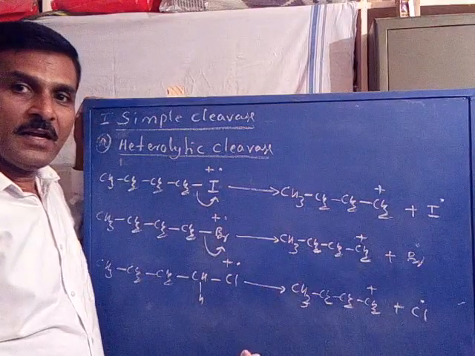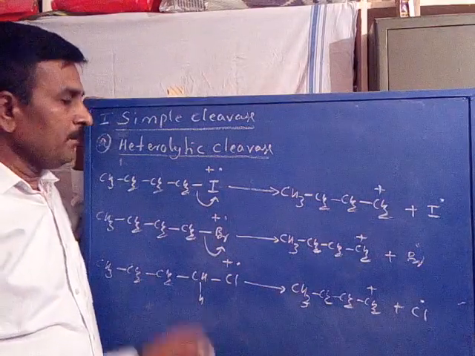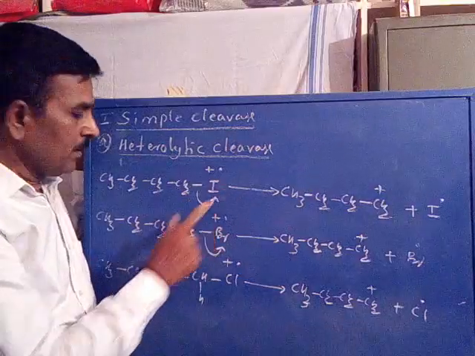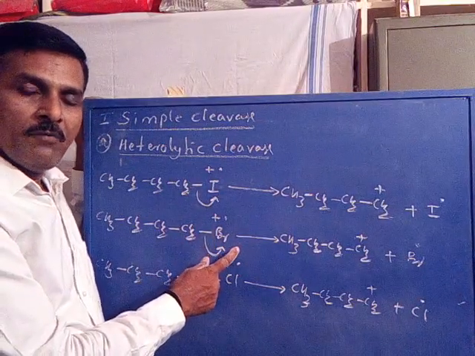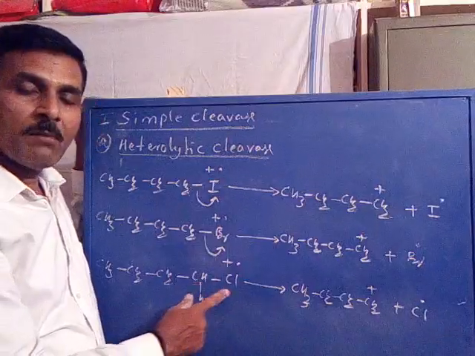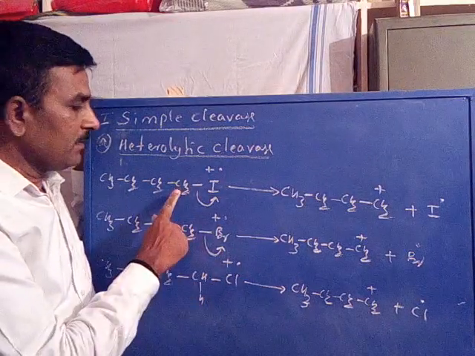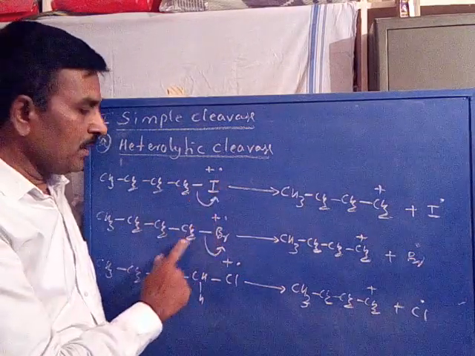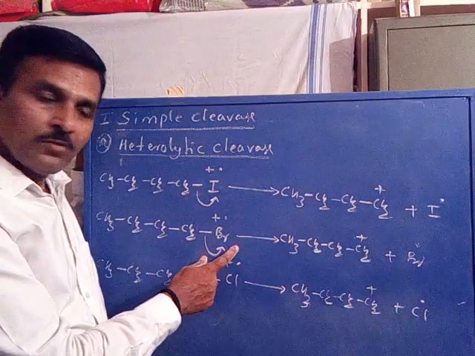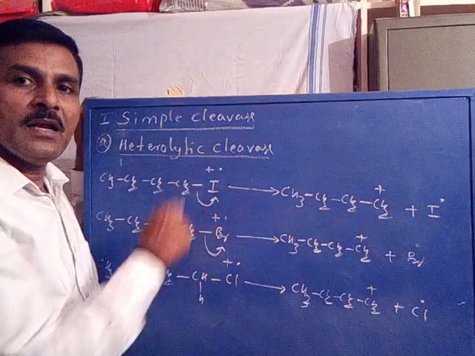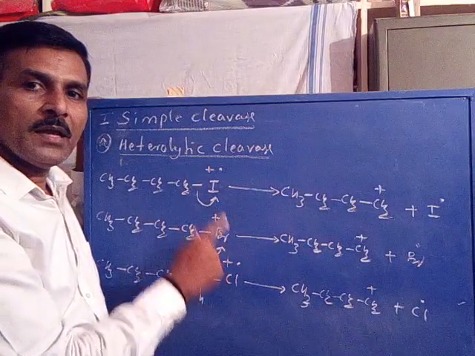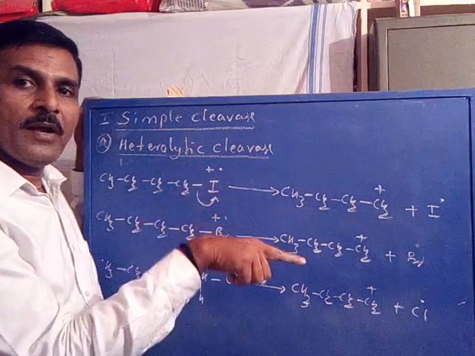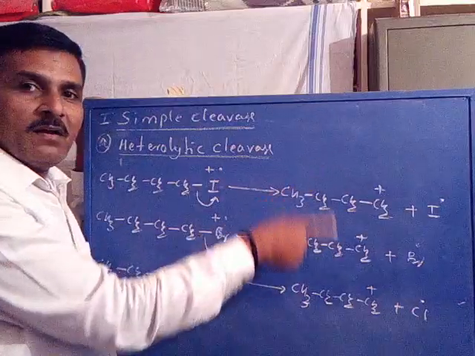But unfortunately, the bond between carbon and iodine and between carbon and bromine is very weak when compared with the bond between carbon and chlorine. The carbon-iodine and carbon-bromine bonds are very weak, so they can be easily cleaved heterolytically to get the cations.